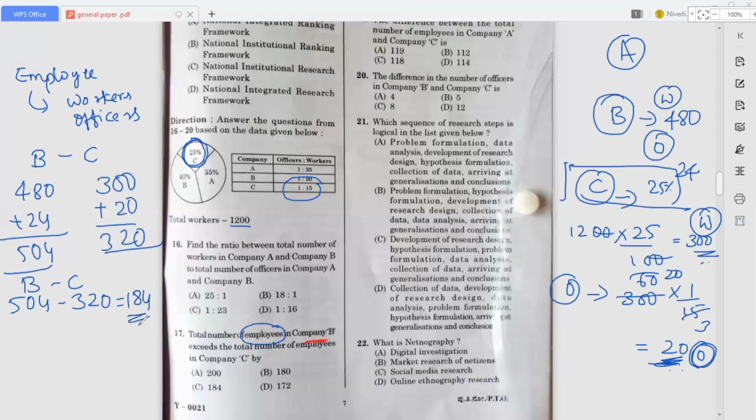184. Okay, so here 184 is the answer. So in the option where we got 184, that is in the C option. Okay, that's why option C is the correct answer. So now move on to the next question.